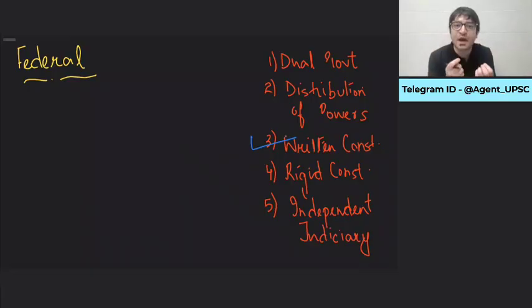It is this constitution which has provided for what? What are the areas which will be under the control of center? What are the areas under the control of the state? So that states cannot encroach into the domain of the center. Center cannot encroach into the domain of the state. And constitution has to be rigid.